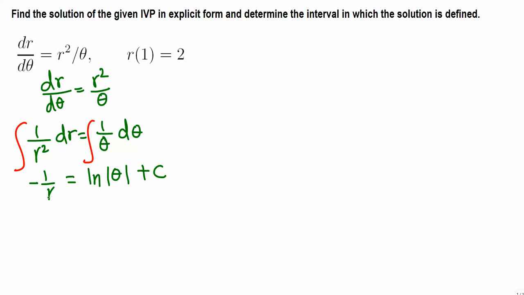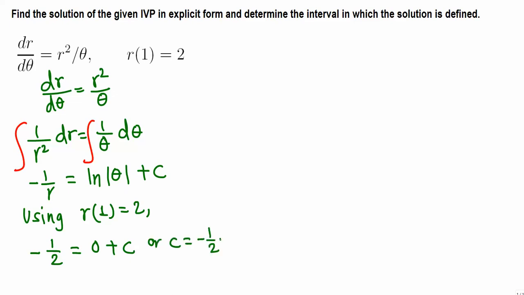Now before I solve this equation for r, we can solve for c, using the initial condition r(1) equals 2. That means r is 2 when theta is 1. So using this given initial condition, we get negative 1 over r, r is 2, so negative 1/2 equals natural log of theta, theta is 1, and natural log of 1 is 0, plus c. So c equals negative 1/2.